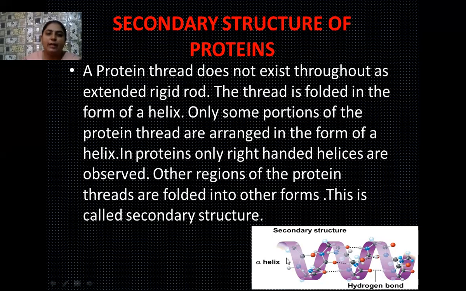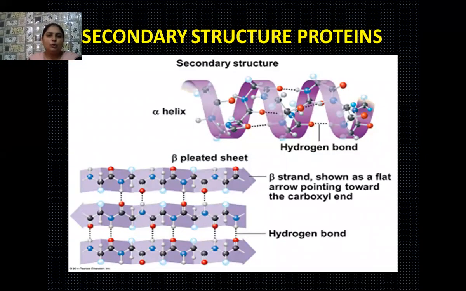Students, here the picture of the alpha helical structure, that is the secondary structure of protein, is visible to you. See the enlarged view. Two forms of secondary structure are shown here. One is the alpha helical structure of the secondary structure of protein, and the second is the beta pleated sheets. In the alpha helical structure, we have seen so many layers of amino acids. They arrange themselves in the form of helices, and the adjacent helices, which contain the chain of amino acids, are also associated with each other with the help of hydrogen bonds.